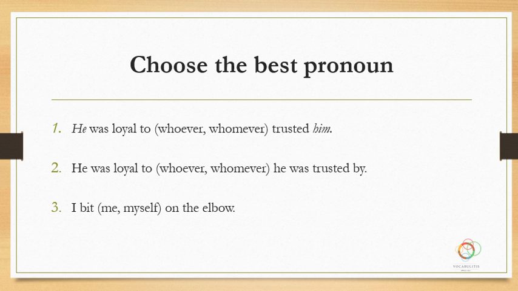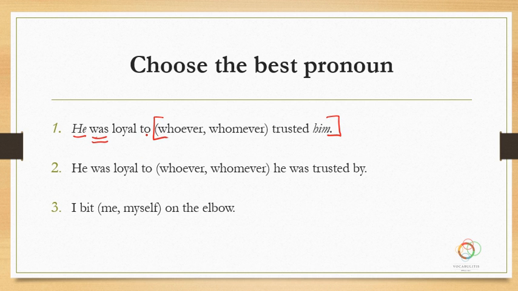So we'll cover number 1 here. He was loyal to whoever or whomever trusted him. Important part here is for you to identify the clause, the dependent clause. The words like whoever and whomever begin a clause, so I'll put brackets around it. Okay, whoever trusted him. So he here is the subject for was loyal. Okay, was is your verb. Loyal is a predicate adjective.